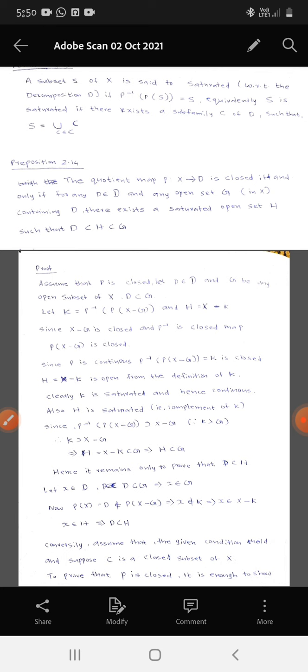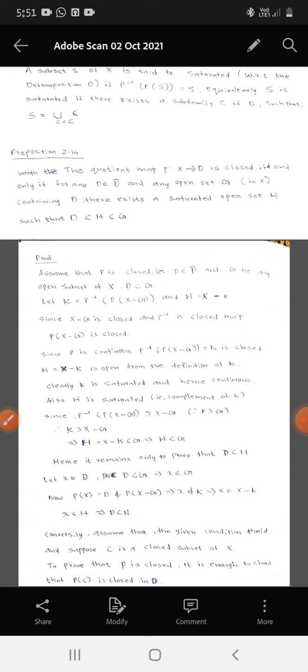First, this says that a quotient map is closed if and only if for any D belonging to D and an open set G containing D, there exists an open set H such that D is a subset of H, which is a subset of G. Proof. First we assume P is closed. Then we want to prove the statement D subset of H subset of G.